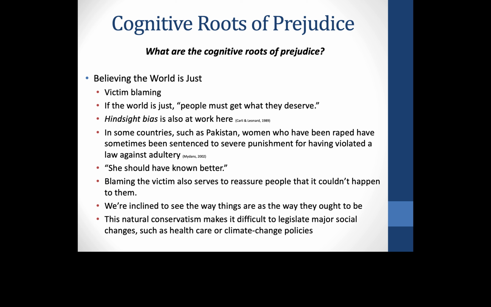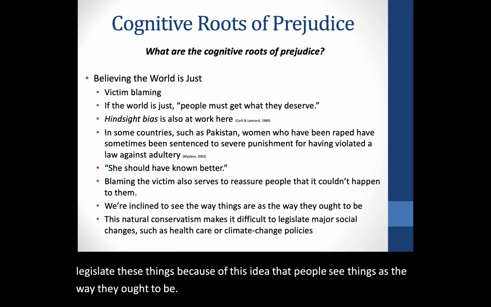I think I made this slide 4 or 5 years ago, and that point remains today. It's still very difficult to legislate these things because people see the way things are as the way they ought to be. That's the natural conservatism idea.